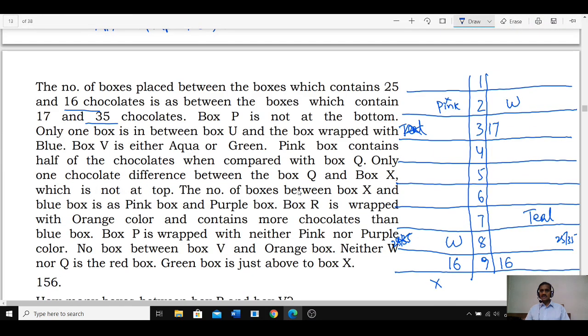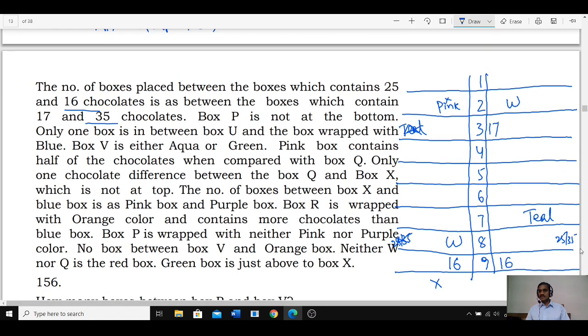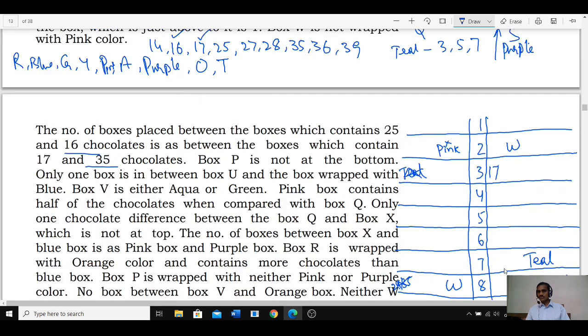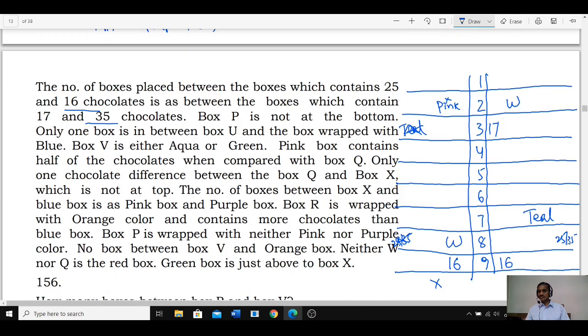Now 16 and 25. Now see whether 35 or 25 should be here. If 35 is here, then what must be here? Here it must be U, 36. Hence it cannot be 35. This must be 25.